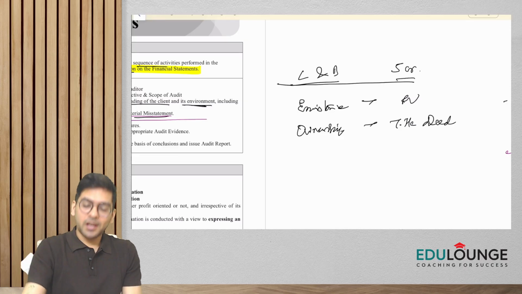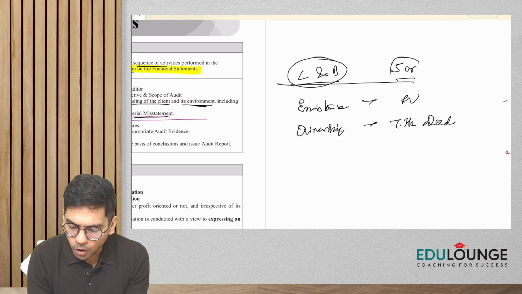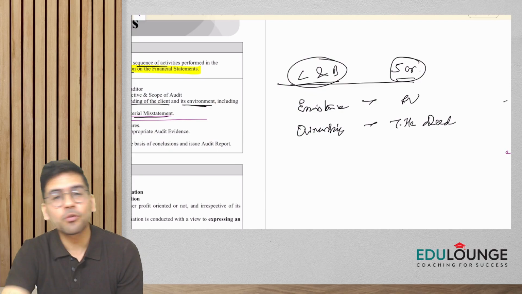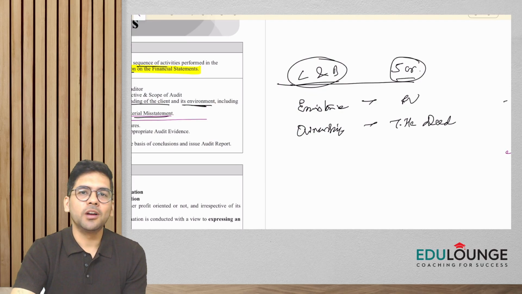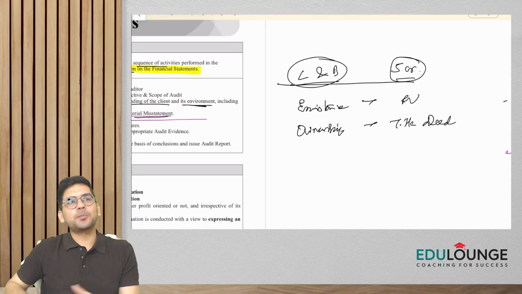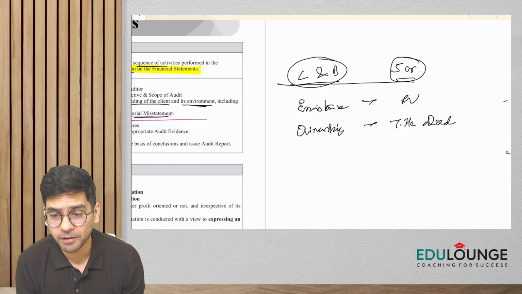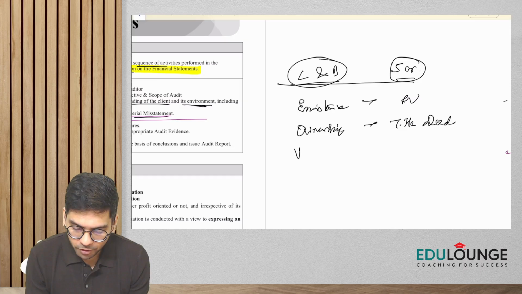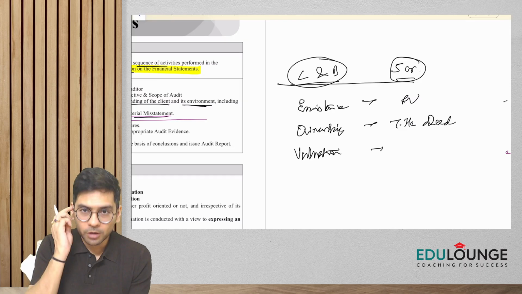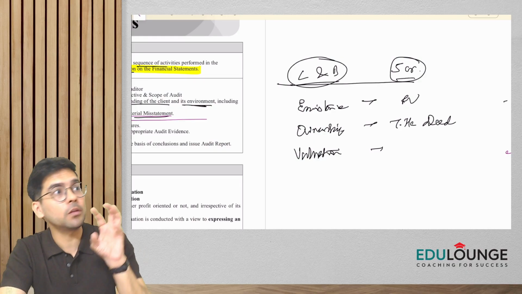And then again, let's say, guys, how will you check whether the building is of 5 crore rupees? As an auditor, we might not be an expert that we see the building, we see the area, and then we say, oh yeah, it might be around 5 crores. So for the valuation part, I would again apply a procedure. It is beyond my forte to comment on the valuation part.